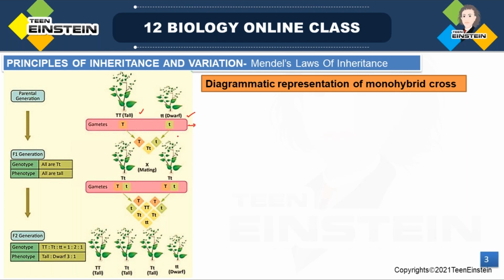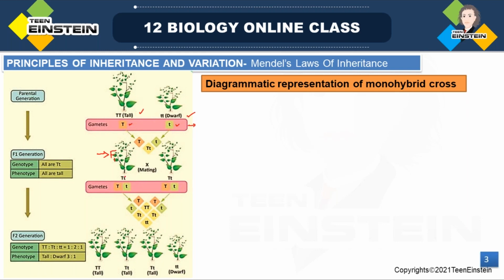Pure lines he selected. Then these pure lines produce gametes. See here, you can see capital T as a gamete. Dwarf produced the small t gamete, and that formed the combination. Both gametes combined, one gamete from the tall and another from the dwarf. These combine to form a capital T small t combination. This is the F1 generation. Which one is the F1 generation? This, here, this capital T small t. This forms the F1, first filial generation.